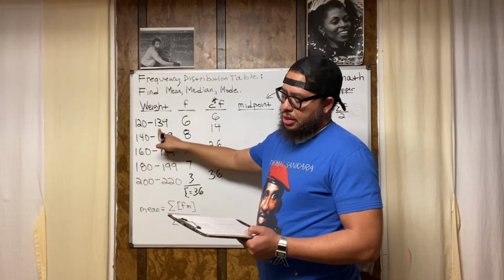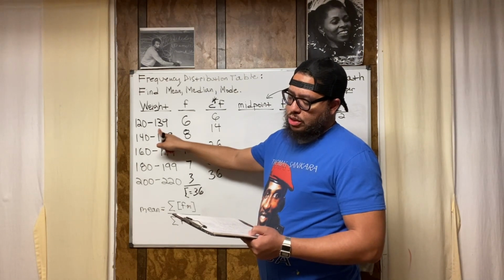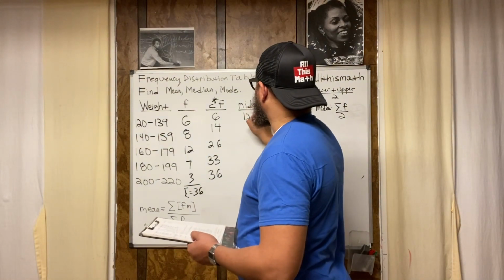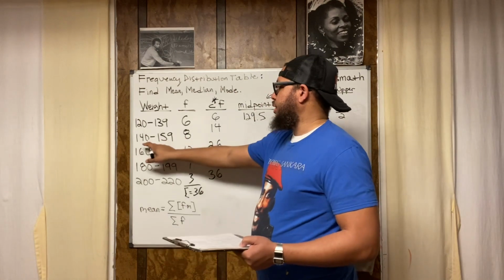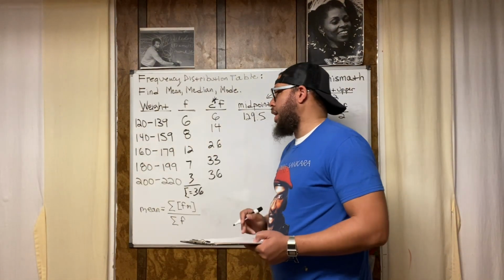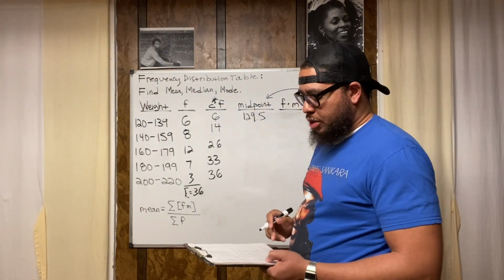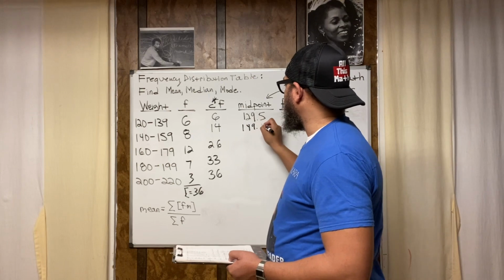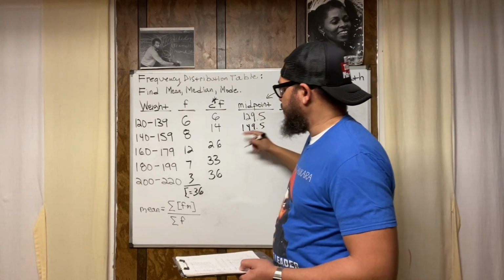No, it's not 159. I'm tripping. It's going to be 259. Yeah, it's going to be 259. 120 plus 139 is 259. And then divide that by 2. You're going to have 129.5. And then for this weight class, you're going to have 140 plus 159, which is going to be 299. And then 299 divided by 2 is going to be 149.5. And you notice the pattern? You notice the pattern between the numbers developing, right?